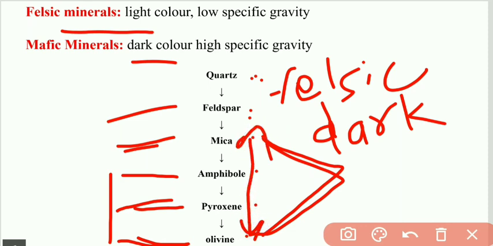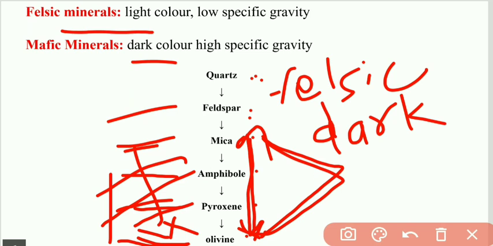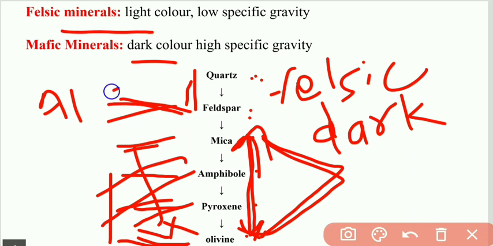These minerals have iron, magnesium, potassium, aluminium, and due to these elements these minerals show a dark color, whereas feldspar also has aluminium, potassium and sodium. Those are light color elements, and that's why feldspar gives us a medium to light color.